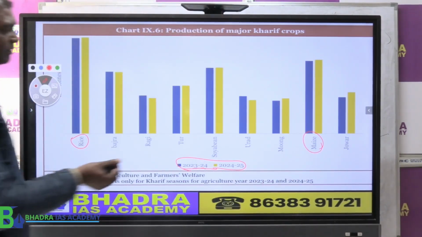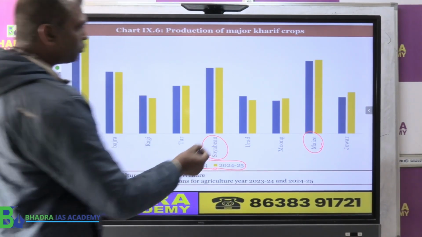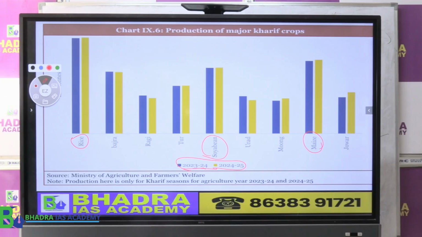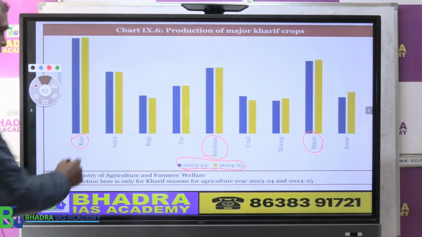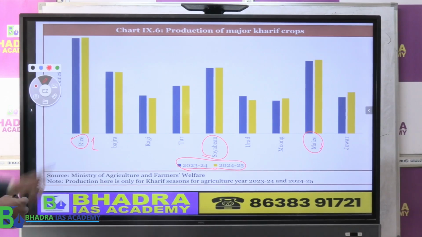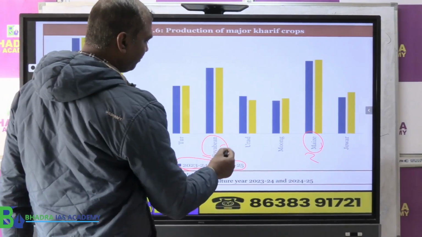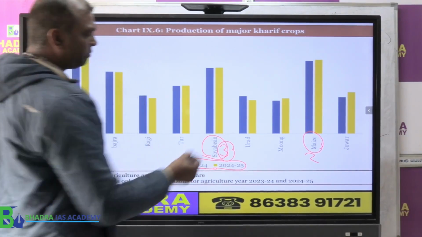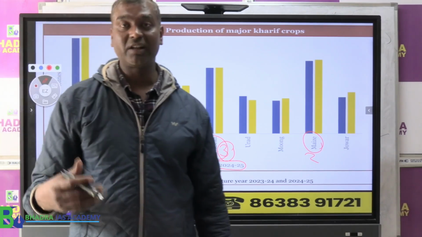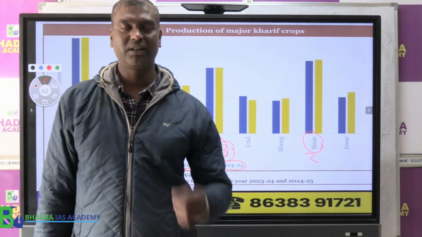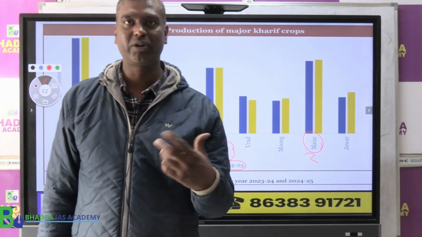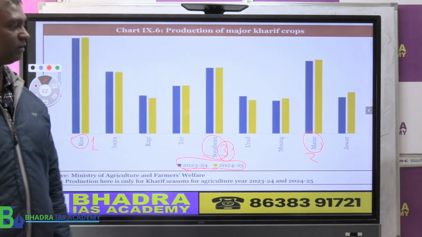And after that, the third important one is soya bean, which has been mostly cultivated in the last 2 years. So this is according to the economic survey. Number one top Kharif crop is rice. Number two, as you see here, will be maize. And then we have soya bean. Soya bean is also mostly cultivated in Maharashtra and all for the extraction of oil, like soya bean oil is also very much used.